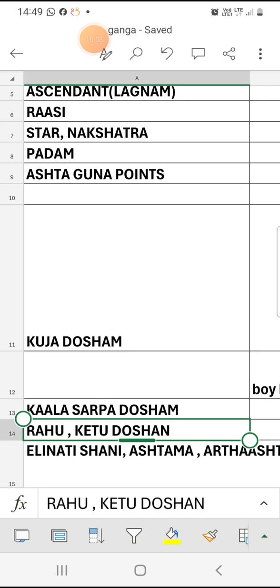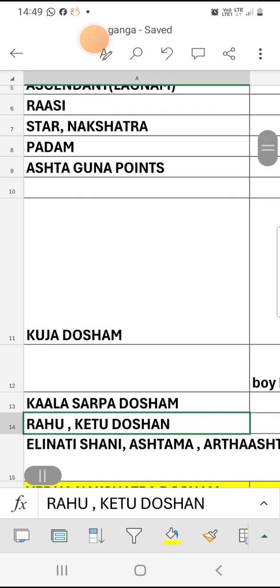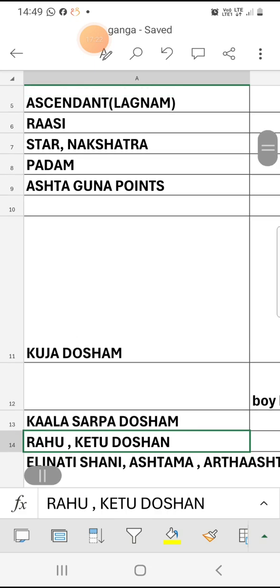Within that, there are combinations: Sashtastakam, the 6 to 8 combination, the 2 to 12 combination, and 5 to 9. If the combination is not supporting, Rasi Kotami points will be minus. Next, Gana Kotami: Manisha, Rakshasa, Deva. If not matching, points will be minus.